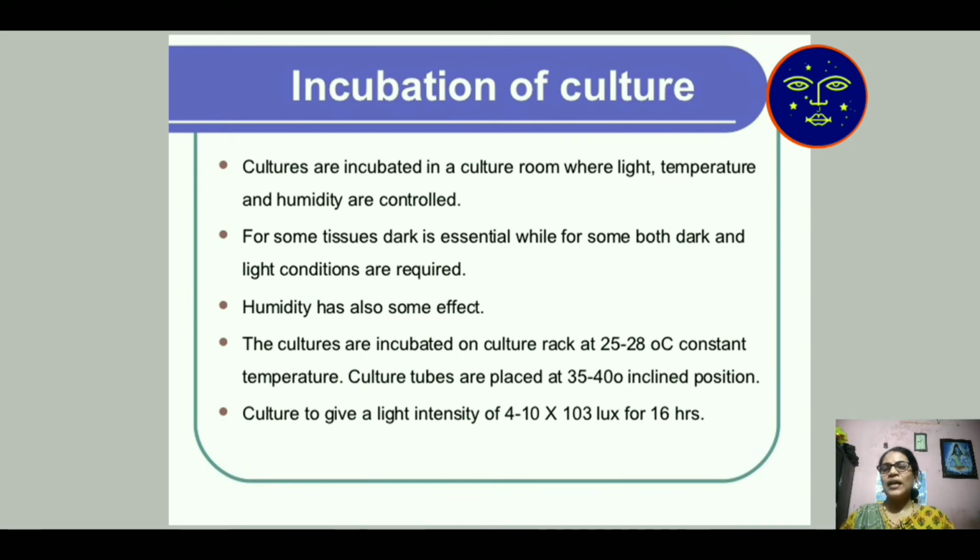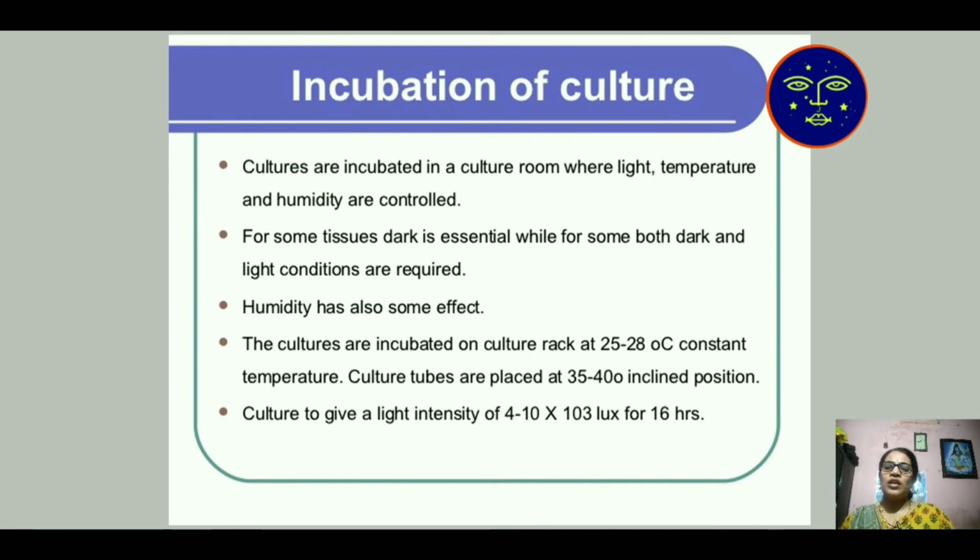Humidity also has some effect. The cultures are incubated on a culture rack at a constant temperature of 25 to 28 degrees. The culture tubes are placed at a 35 to 40 degree inclined or slanting position. Tilting position is known as inclined position.